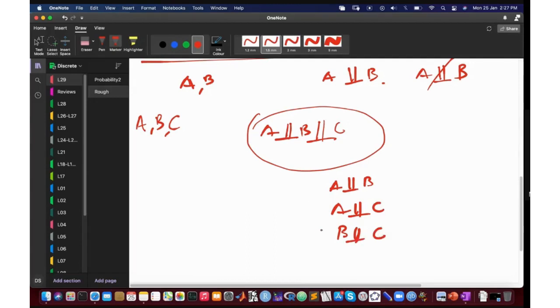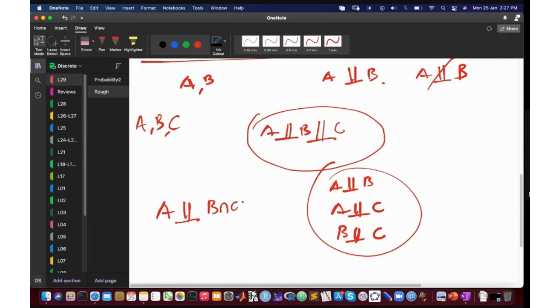These are the three pairs that you can make. But it's possible that even after all these independence, these three events are not independent in the sense that A depends on the B intersection C. What I'm saying is that if I tell you that B occurs, it does not help you find the probability whether A occurs or not. And again, if I tell you whether C occurs, it does not help you figure out whether A occurs or not. But if I tell you that B and C occur at the same time, both of them occur, then it somehow helps you find out that A occurs.